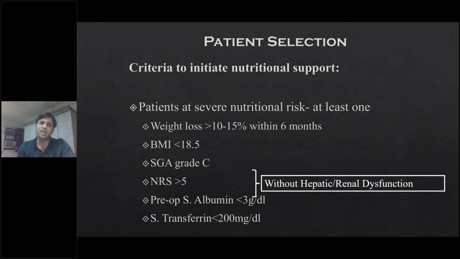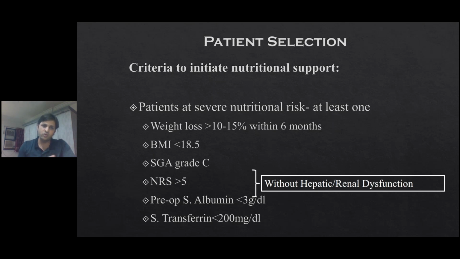They said that if the patient has had recent weight loss, approximately 10 to 15% in the last 6 months, or more than 5% in the last 3 months, or if the patient's BMI is less than 18, or if the subjective global assessment, which is done on the basis of history taking and considers the patient's oral intake, functional status, and how much the illness is affecting nutrition, is in grade C, or if the nutrition risk assessment score goes beyond 5, or even more easily, if the albumin is less than 3 or transferrin is less than 200, then these patients are more likely to have poor nutrition and will definitely benefit from optimization.